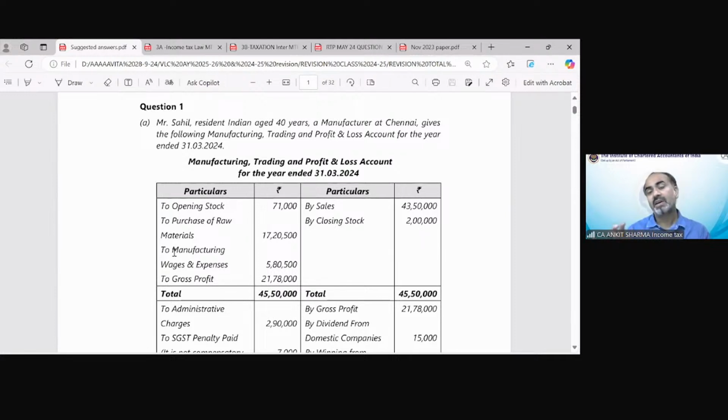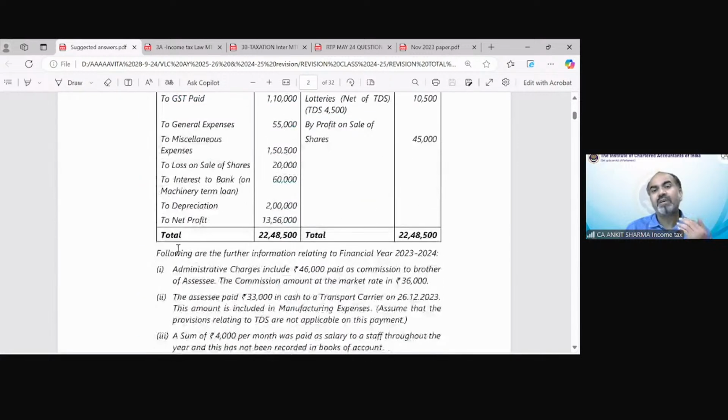And when there is normal tax provision or optional tax regime, you might need to apply the provisions of AMT also in this case. So that's going to be a huge question to solve in the examination. That question could be more than 1.5 pages or even up to 2 pages. So definitely it will take a lot of time, but just try to solve this question within 40 or 45